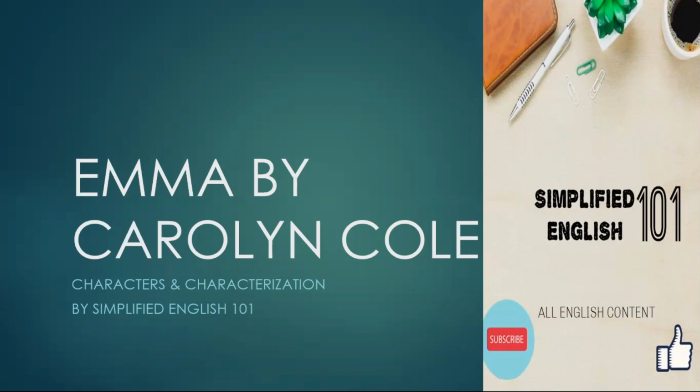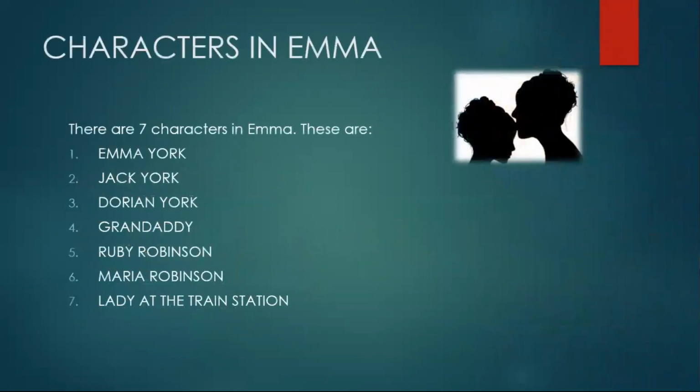Let's get right into it. In this story, you are going to meet 7 characters. They are Emma, Jack, Dorian York, Granddaddy, Ruby, Maria, and the lady at the train station.